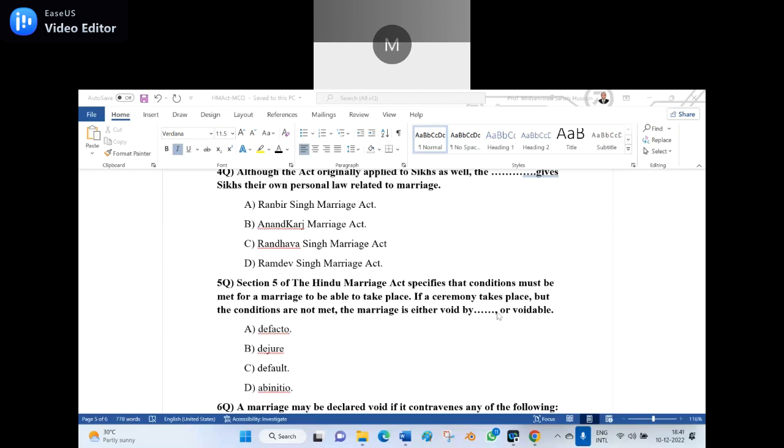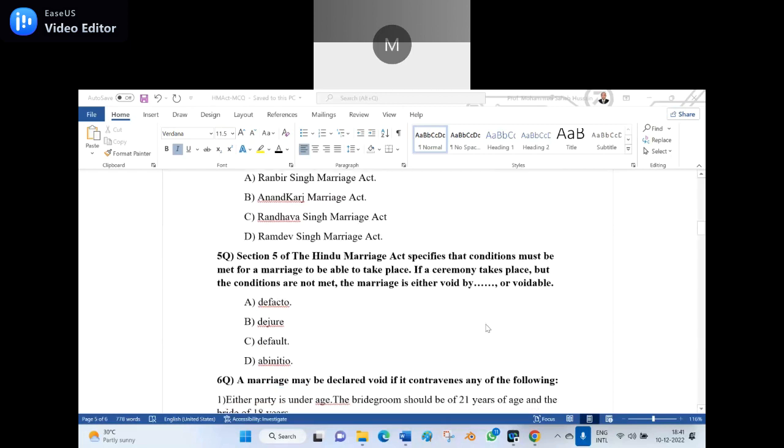What is this dash here? Option D, ab initio, sir. Wrong. Second option. Option B, de jure. Wrong. Option C, default. It is a default. Either void by default. That is the right answer.